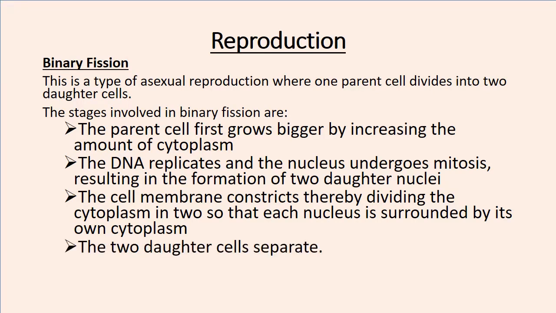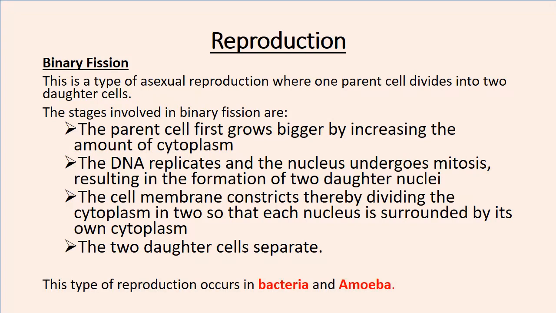Then the two daughter cells separate. Then binary fission has occurred. This type of reproduction occurs in bacteria and amoeba. These two organisms are the ones that do binary fission.